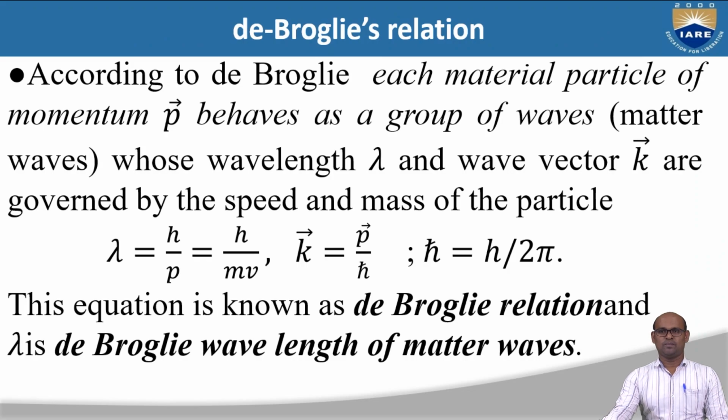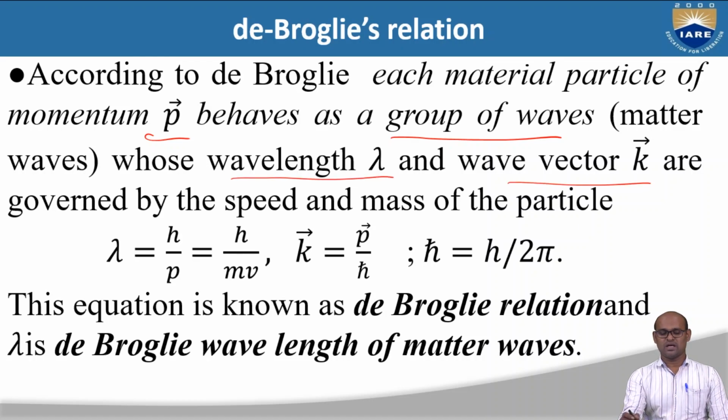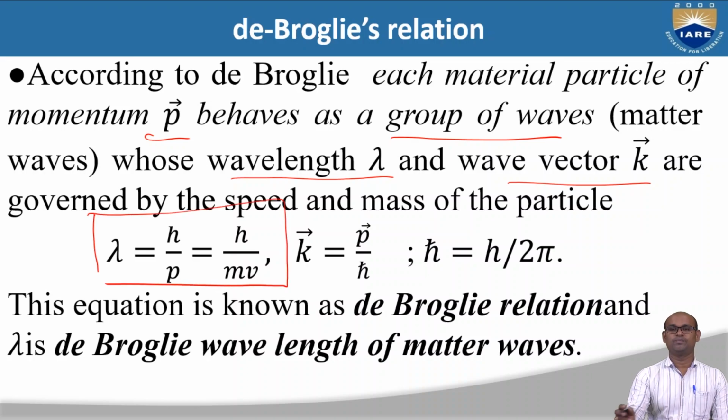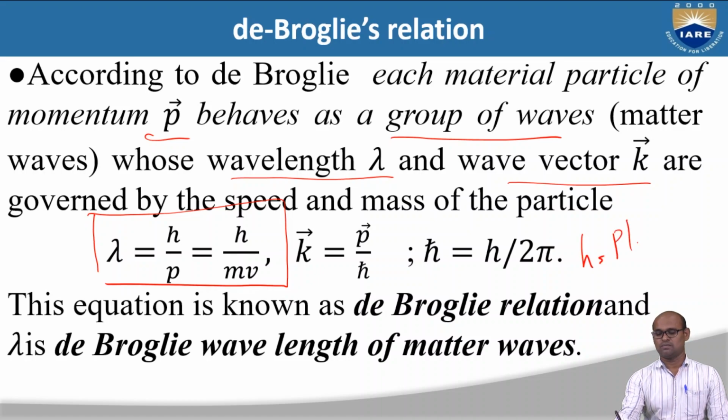As per de Broglie, if matter is going to behave like a wave, each material particle of momentum p behaves as a group of waves called matter waves, whose wavelength lambda and wave vector k are given by this equation. Lambda is equal to h by p, where h is Planck's constant and p is momentum.